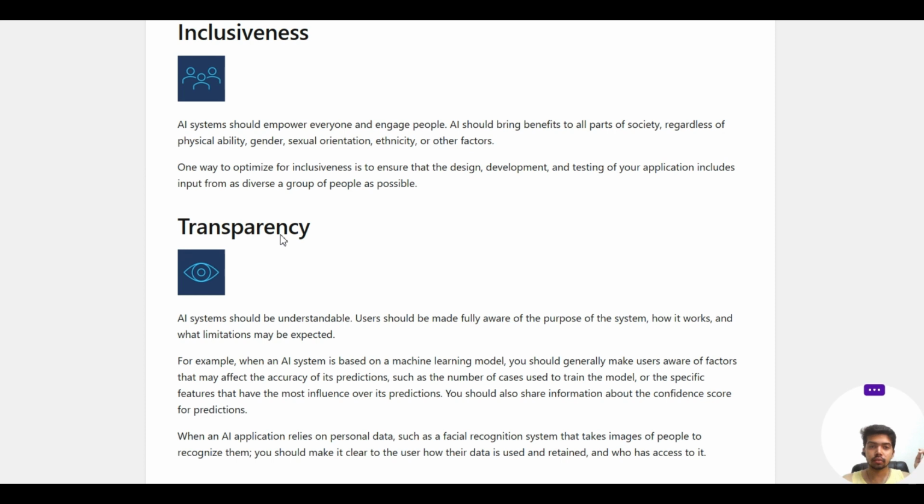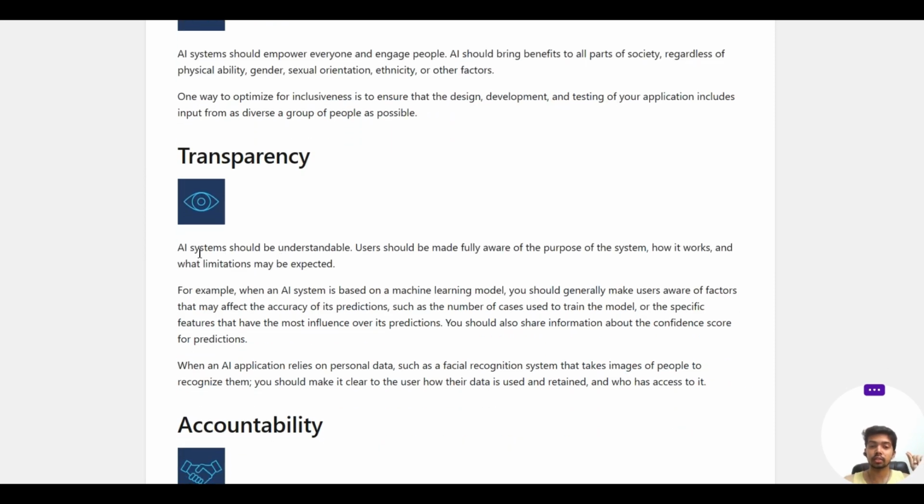Then comes transparency. So it has to be inclusive, then it has to be transparent. That AI system should be understandable. The user should be made fully aware of the purpose of the system, how it works, and what limitations may be expected. That has to be shown to the users, and users should feel how it is working. For example, when an AI system is based on a machine learning model, it should generally make users aware of factors that may affect the accuracy of its prediction, such as the number of cases used to train the model, and the specific features that have the most influence over its predictions. You should also share information about the confidence scores for the predictions.